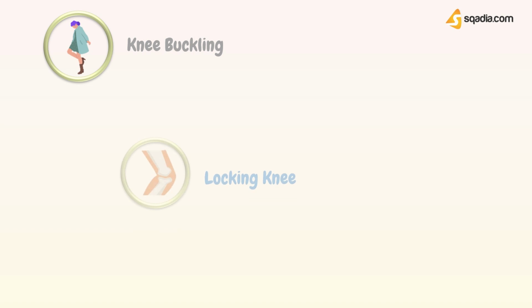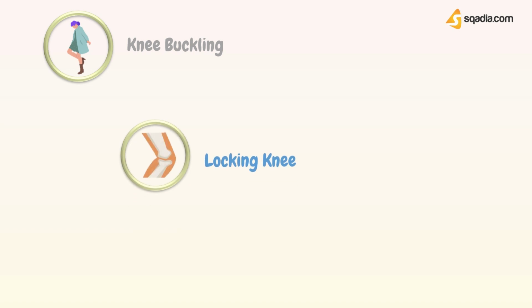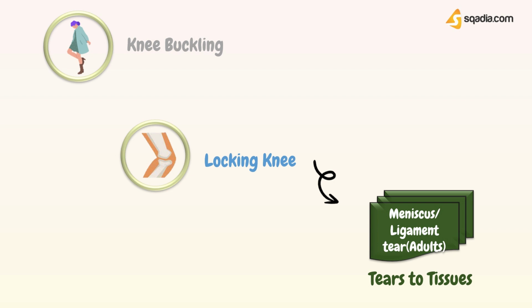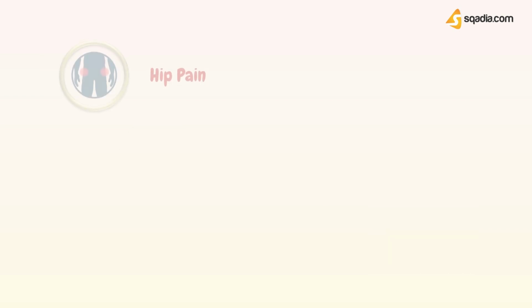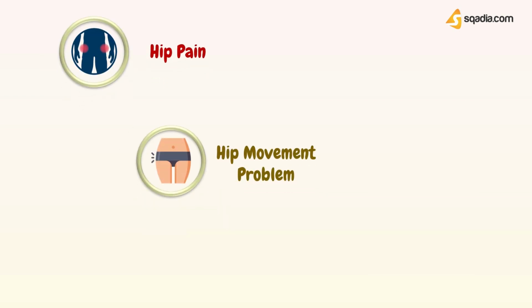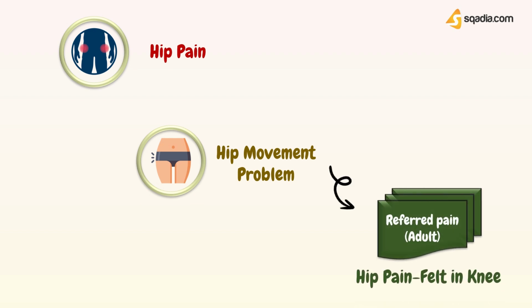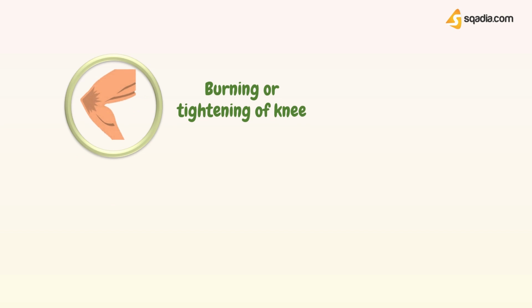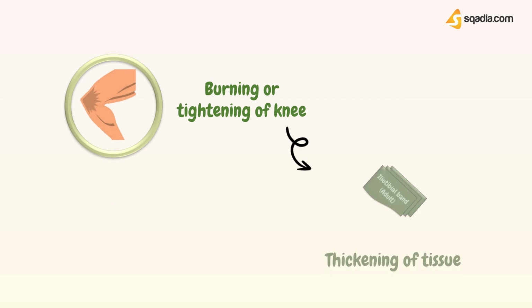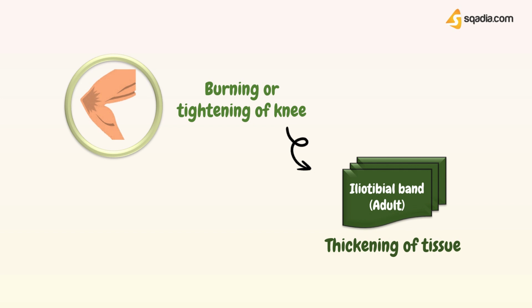If your patient is having knee buckling and locking of the knee at a 30-degree angle, then these symptoms might be caused by a meniscus or ligament tear, which is in fact a tear to the tissues that help cushion bones and connect them to muscles. What if your patient is having knee pain along with hip pain and has hip movement problems? Then these symptoms might be caused by referred pain from the hips, which is actually hip pain that is felt in the knee. What if your patient has knee pain along with burning or tightening in the knee after running? Then these symptoms might be caused by iliotibial band syndrome, which is a thickening of the tissue around the knee.